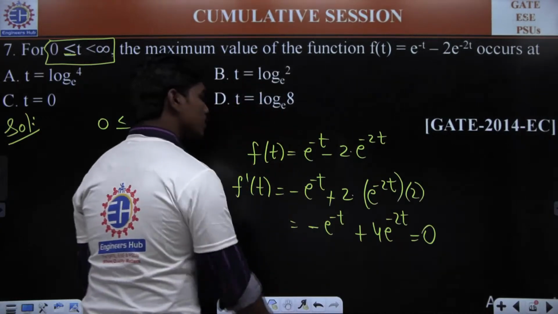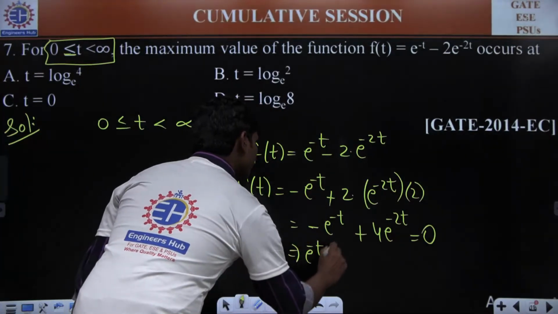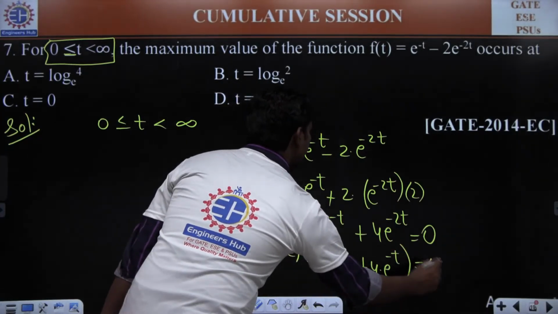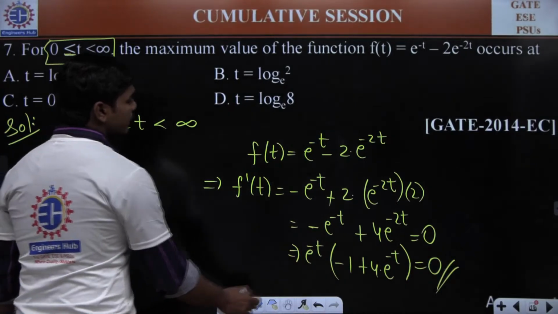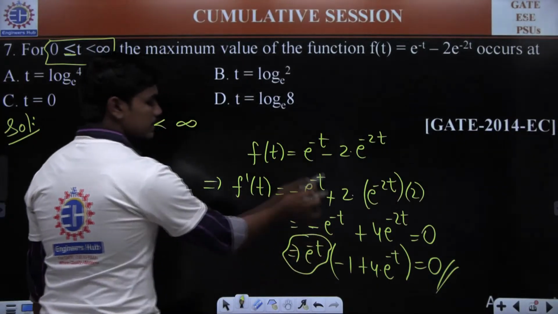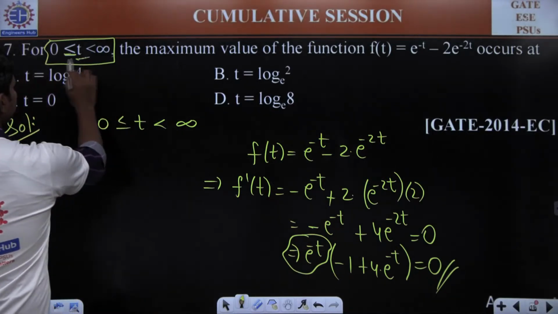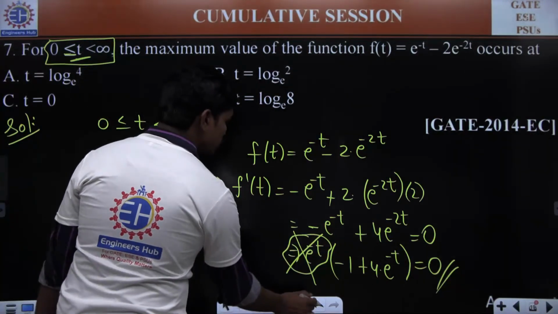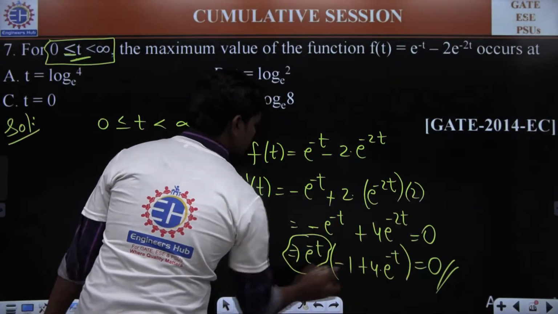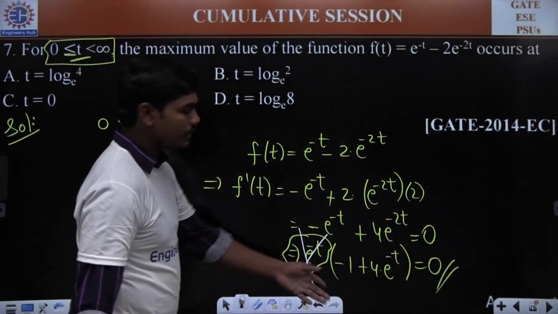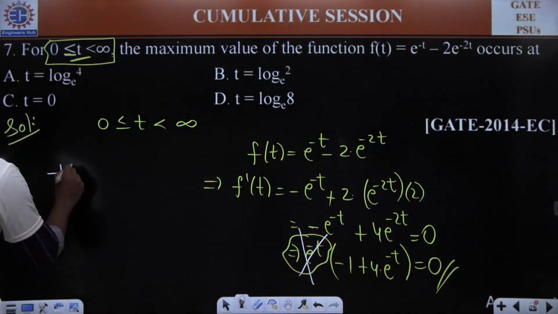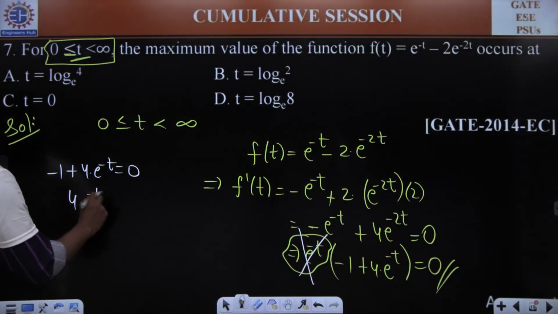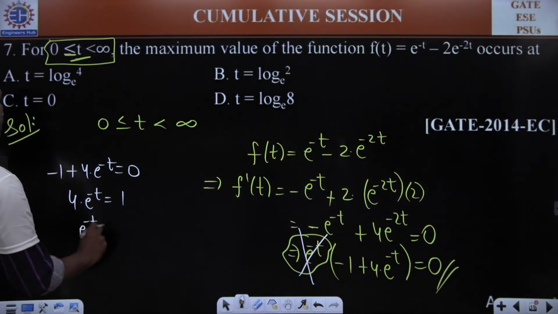So if you equate this to 0, if you take this e power minus t common, then we have minus 1 plus 4 times of e power minus t is equal to 0. This is what you have. And undoubtedly, it's clearly given for this e power minus t has to be 0, this t should tend to infinity, but of course, it's given t is something finite. So definitely, there's no chance that this goes to 0. Correct? There is no chance this e power minus t goes to 0. So the only thing that goes to 0 is minus 1 plus 4 times of e power minus t is equal to 0. So 4 times of e power minus t is equal to 1. So e power minus t is equal to 1 by 4.